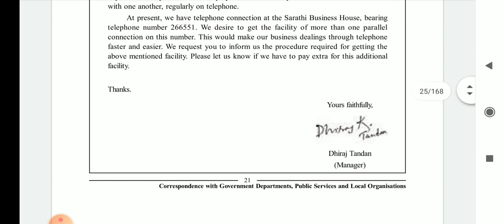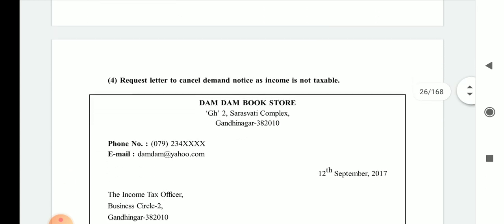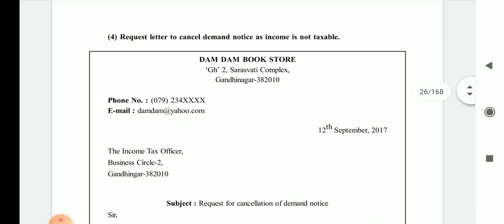Thanking you. Instead of writing thanks, make a correction in your textbook: you have to write thanking you, not thanks. Yours faithfully, and you have to write XYZ or ABC, whichever you want. Instead of writing a real name, you can write ABCD or whichever letters you want, but do not mention the name. Clear? Next, request letter to cancel the demand notice as income is not taxable.